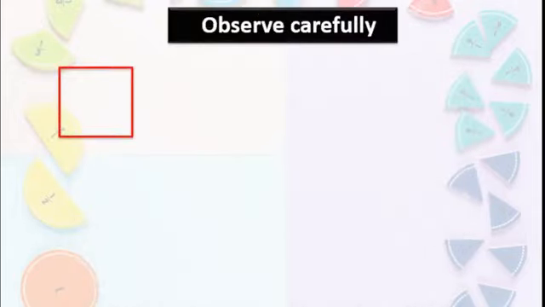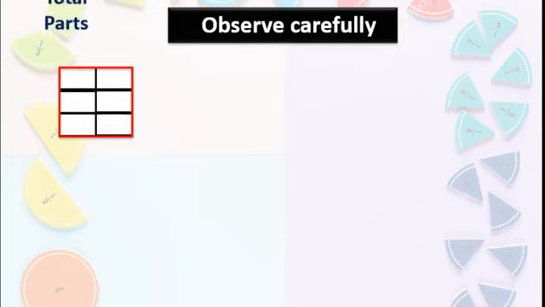Now observe carefully. This is a rectangle and I am dividing this into equal parts. This is important. You can't make one bigger part and one smaller part. Then it will not become a fraction. Fraction means always equal parts. Got this? Okay.